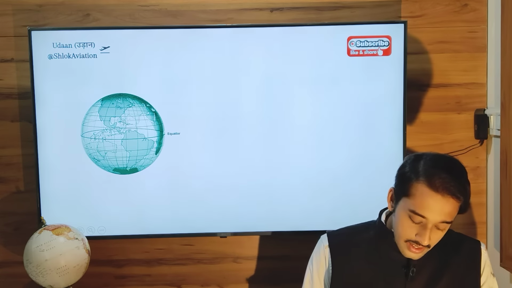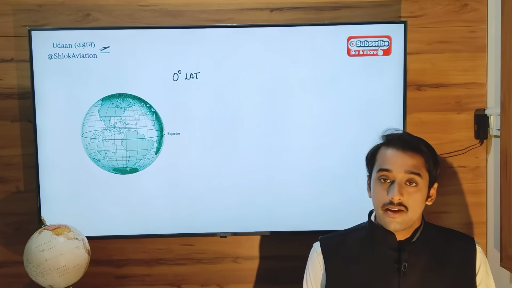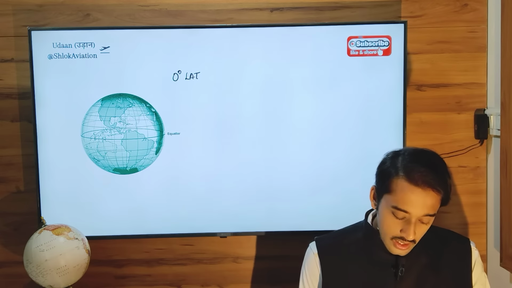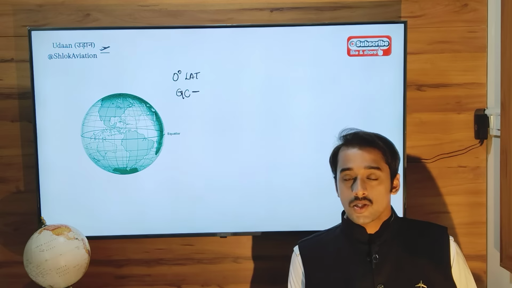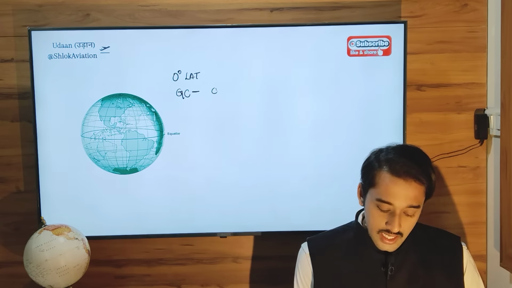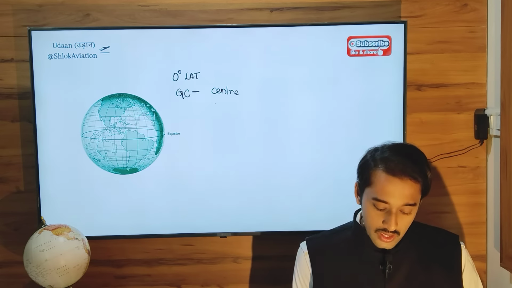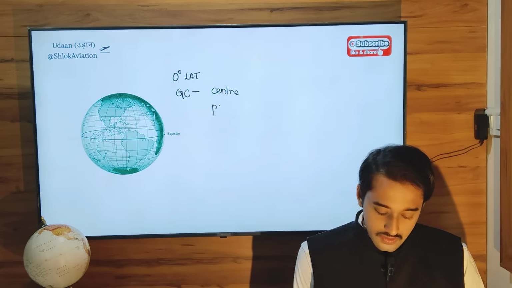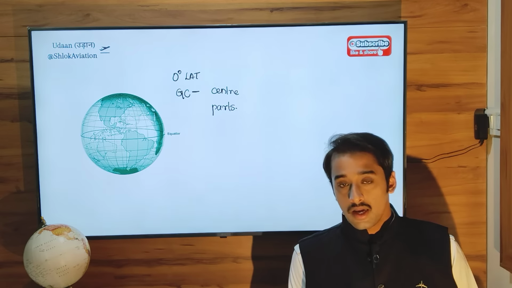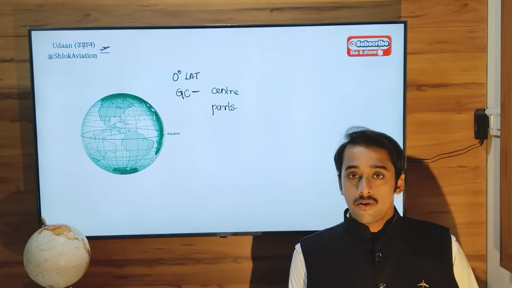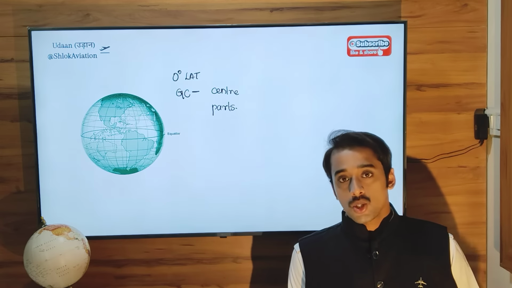Now the equator is 0 degree latitude, and by definition, the equator is also a great circle. What is a great circle? Any circle on the surface of the earth whose center is the same as that of the earth, and which divides the earth into two equal parts. The third property of a great circle is that if you want to travel between any 2 points, the great circle arc will give you the shortest distance.